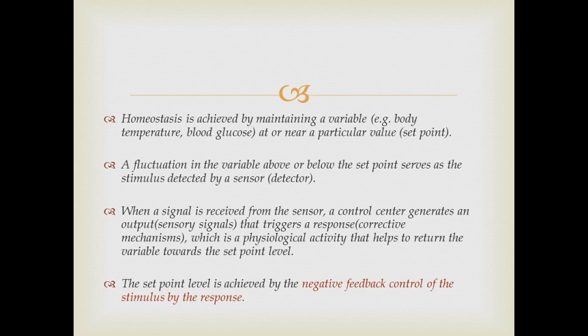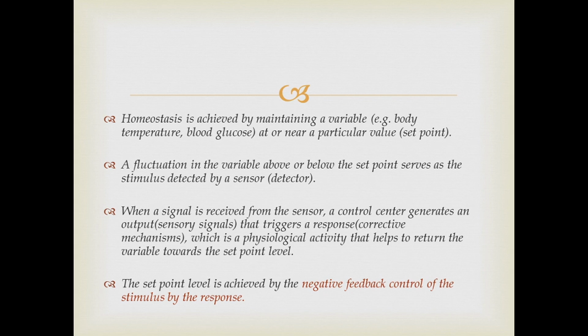Homeostasis is achieved by maintaining a variable, example body temperature, blood glucose, at or near a particular value. That is a set point. A fluctuation in the variable above or below the set point serves as a stimulus detected by a sensor, that is actually the receptors. So for receptors, that fluctuation is the stimulus. When a signal is received from the sensor, a control center generates an output. They are sensory signals that triggers a response, or that means the corrective mechanisms, actually, which is a physiological activity.